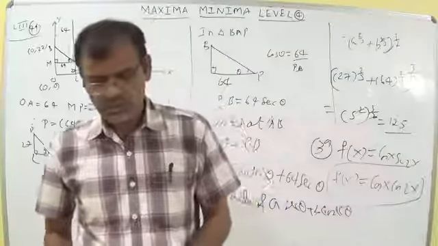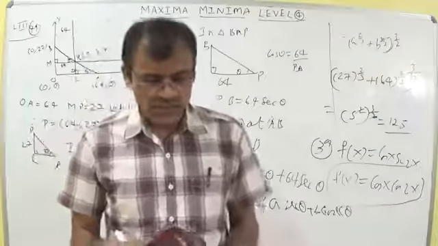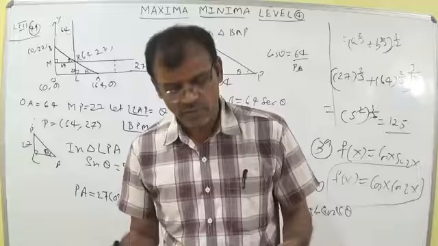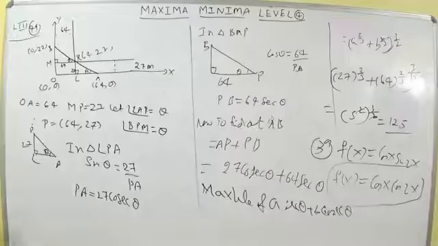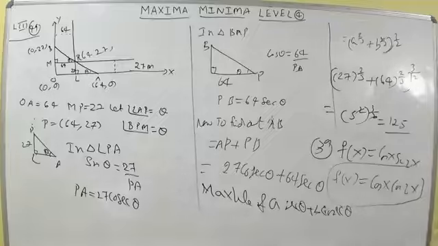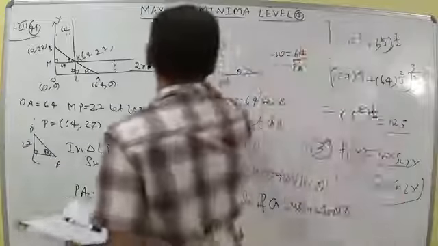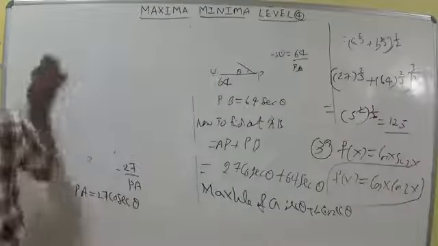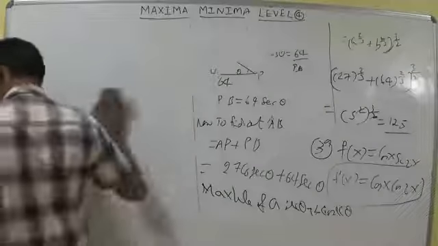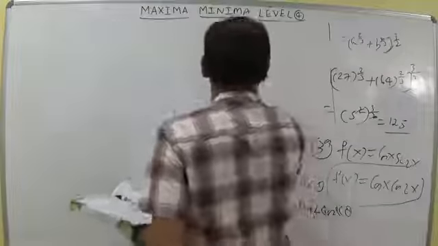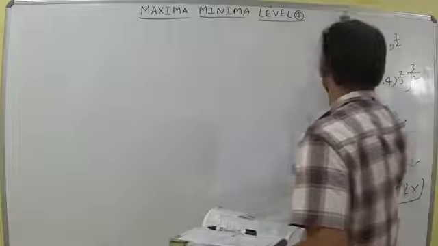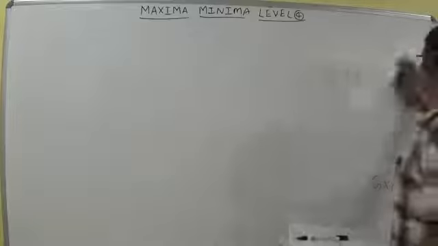Try it yourself. Next, very happily I can say that level 3 maxima minima is completed. Just 12 sums are there in level 4. Let us discuss level 4 now. Maxima minima, level 4. Level 4 depends upon simple formulas and simple equations. So we can say that these depend upon simply increasing and decreasing functions and also maxima minima.